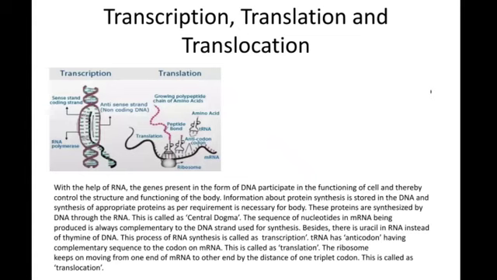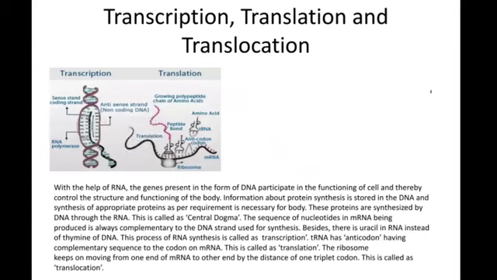Why is transcription required? The body needs proteins for its proper functioning. So, to produce proteins, mRNA is required. How does transcription take place? Transcription takes place when double helix structure of DNA becomes uncoiled and opens up.